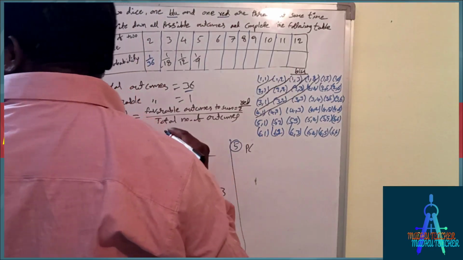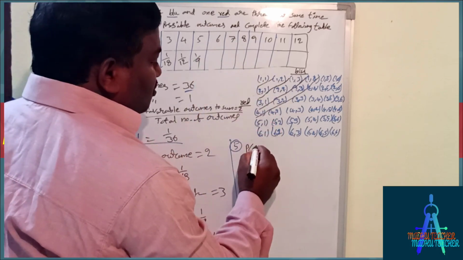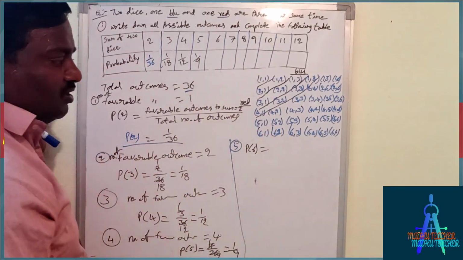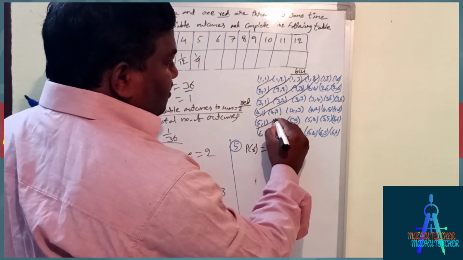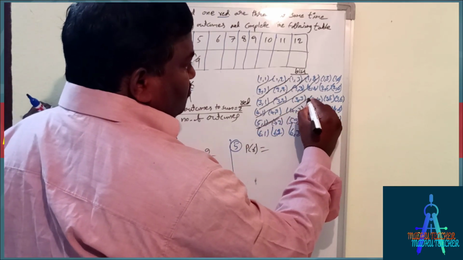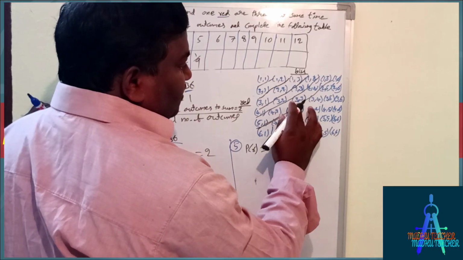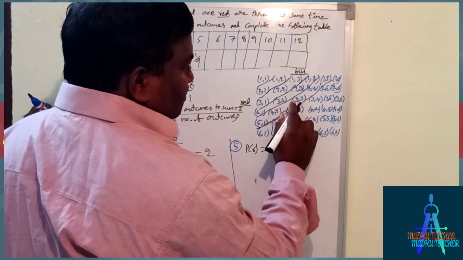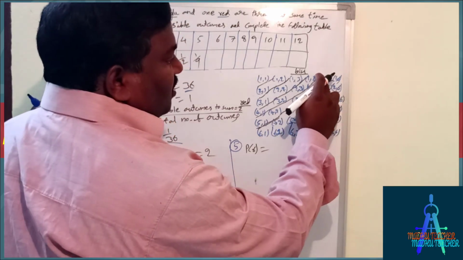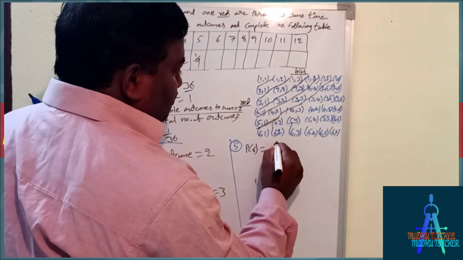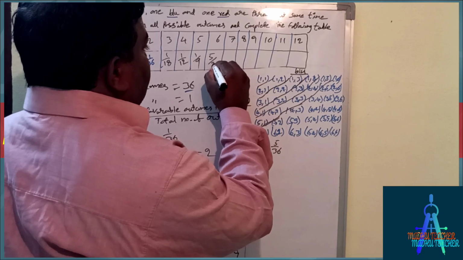Probability of getting sum equal to 6. So favorable outcomes. I will do directly. These are the sum equal to 6. So 5 plus 1, 4 plus 2, 3 plus 3, 2 plus 4, 1 plus 5. How many? 1, 2, 3, 4, 5. So 5 by 36.